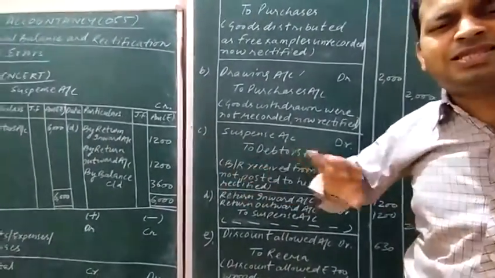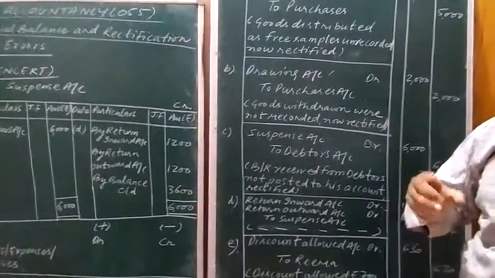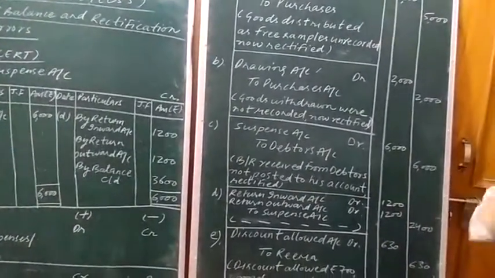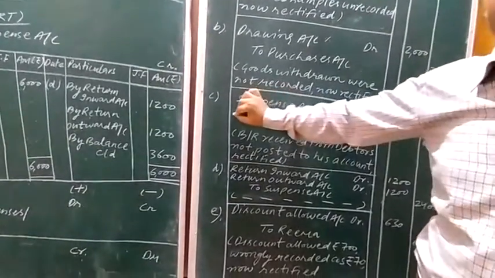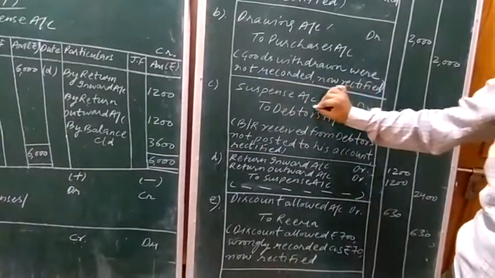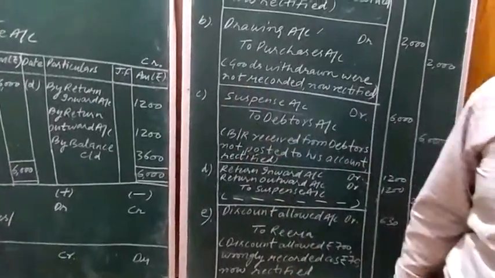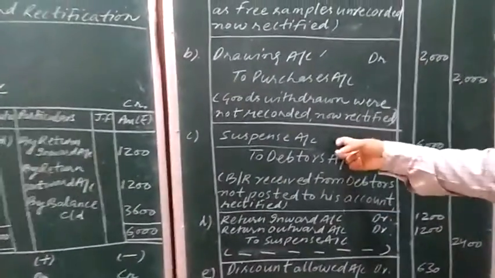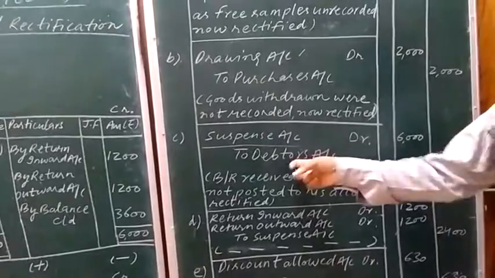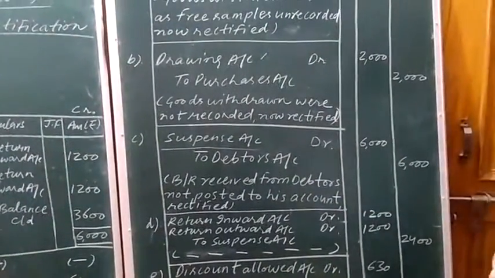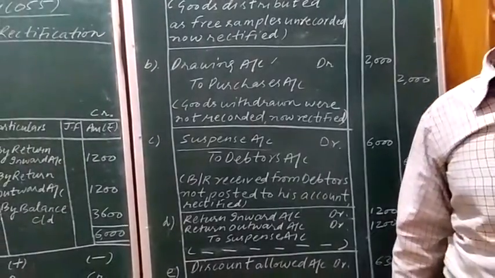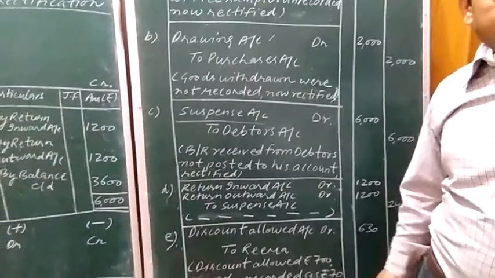It means this is an error of partial omission. And in such cases, what is done? The side where shortage is existing, on that side we use the term suspense account. Suspense account debit to debtor account. The amount is 6,000 rupees. Now the next transaction, transaction D.